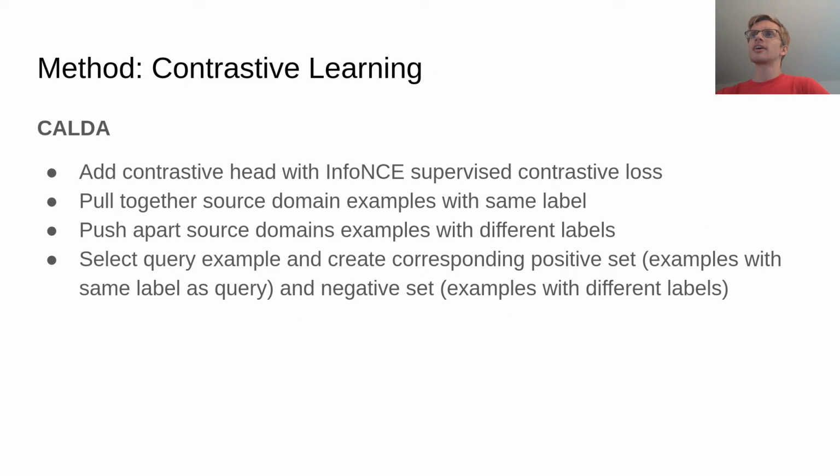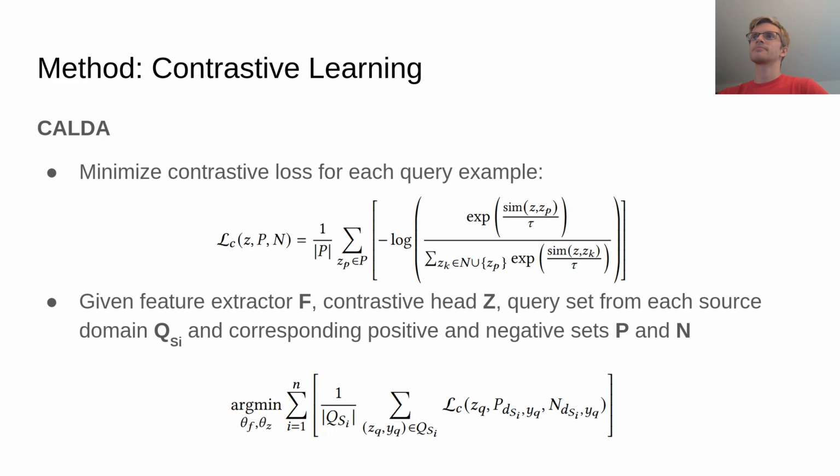We also incorporate contrastive learning by adding a contrastive head with an InfoNCE supervised contrastive loss, and this pulls together source domain examples with the same label and pushes apart source domain examples with different labels. We select a query example and create corresponding positive and negative sets from these same or different labeled examples. For each query example, we minimize this loss, which is based on the InfoNCE loss. And finally, given our feature extractor, contrastive head, and query sets and corresponding positive and negative sets, we can construct the overall objective that we add and minimize.